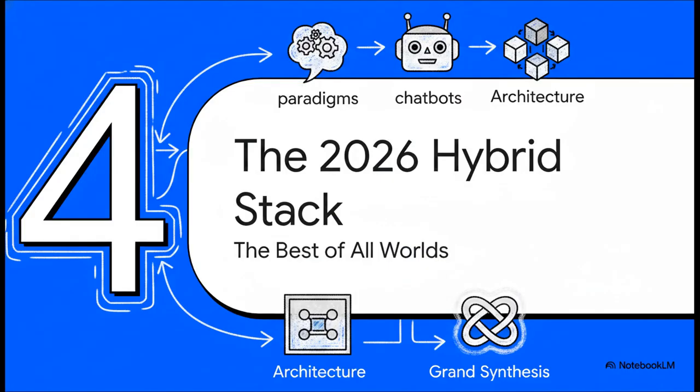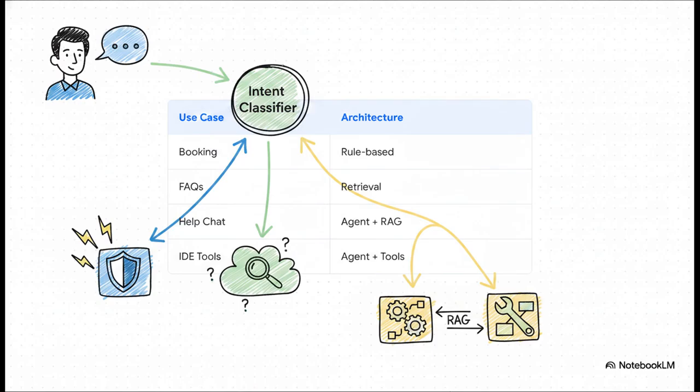Section 4, the 2026 hybrid stack. This is really about getting the best of all worlds. So, how does all this build into the reality of 2026 production environments? Well, the secret of modern chatbots is that those 4 paradigms we just discussed aren't sequential replacements, because absolutely no single architecture handles every type of request perfectly.